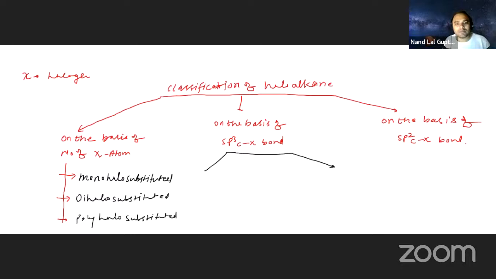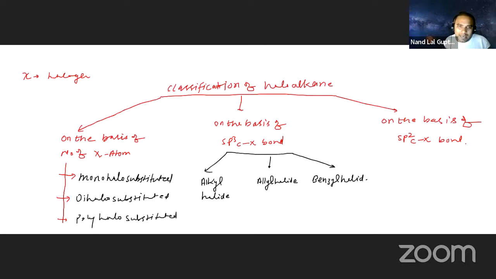On the basis of the sp3 C-X bond, there are three types. The first is alkyl halide. The second is allyl halide. The last is benzyl halide.